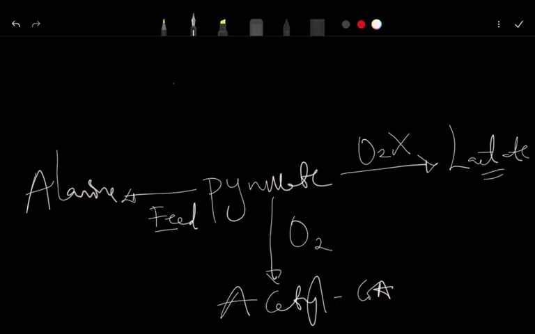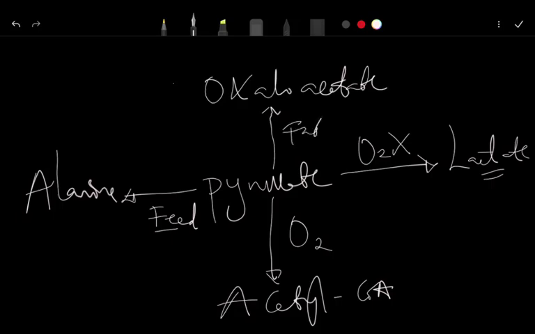Alanine. But if the cell is in a let's say fasting state, this same pyruvate can form oxaloacetate. So this one is in fasting state.